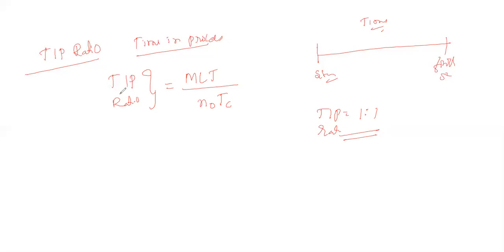TIP ratio is nothing but time in process. So what is the time? Time in process ratio measures the total time of the production line in the plant. For example, if there is a complete production line in this particular plant, the total time will be calculated by this TIP ratio. TIP ratio gives you the total time required for a particular plant or a particular production line in the plant.